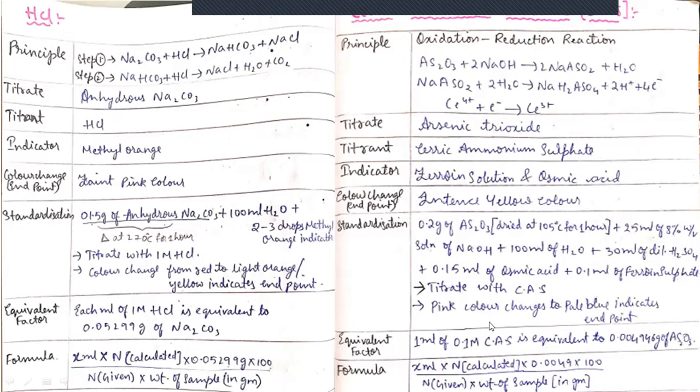And finally, we can get the pink color. So the pink color will change to pale blue. This is the end point. And the equivalent factor will be 0.0044946 grams. And this equivalent factor will be taken here for calculating the percentage purities.